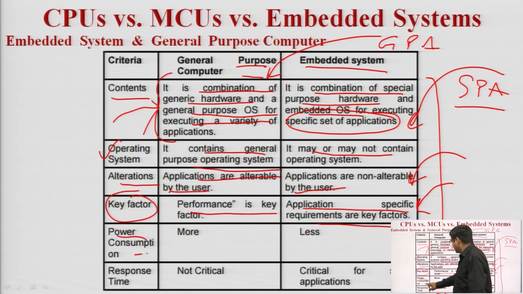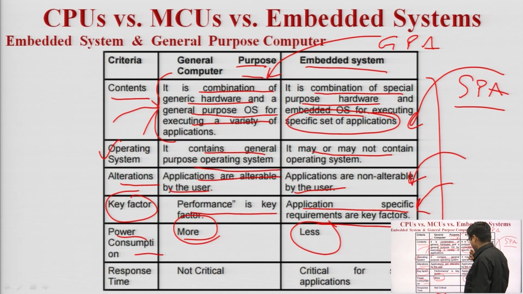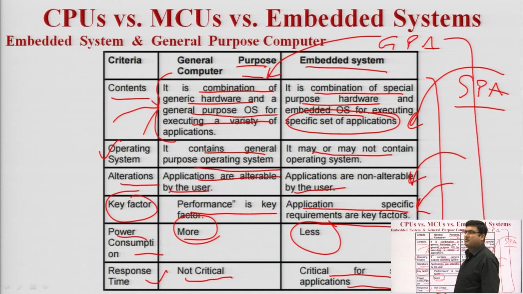Power consumption is more in a general purpose system because it is used for general purpose computing. And an embedded system is used for a specific function, so it has less power consumption as compared to a general purpose system. Response time is not critical in a general purpose system, but for some embedded applications, response time is critical. So these are the differences between the general purpose system and the embedded system.